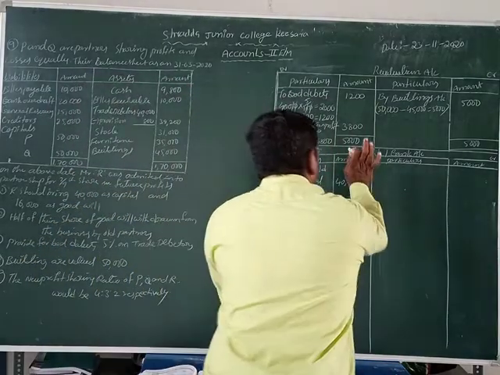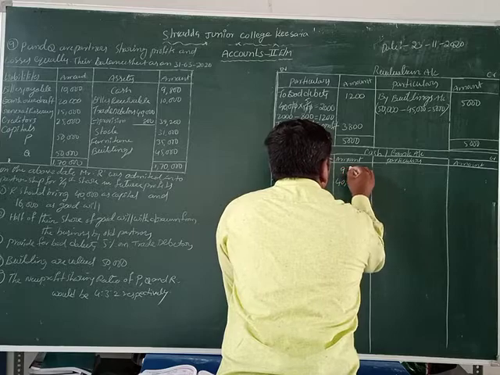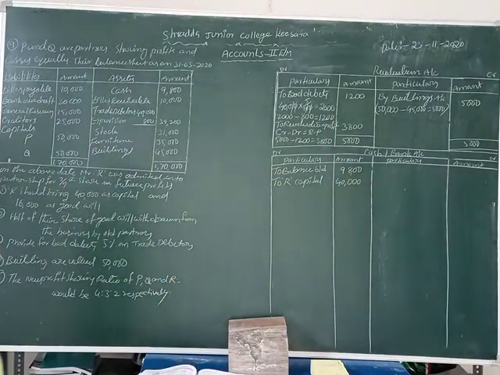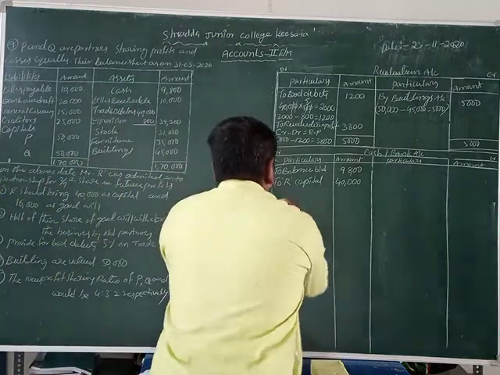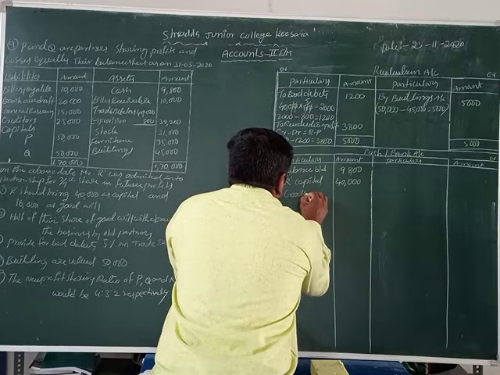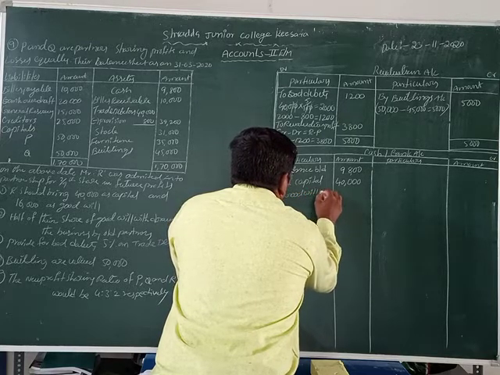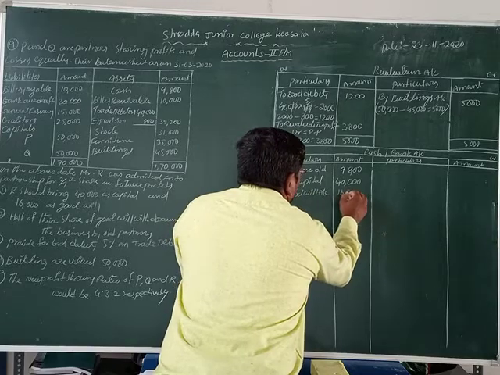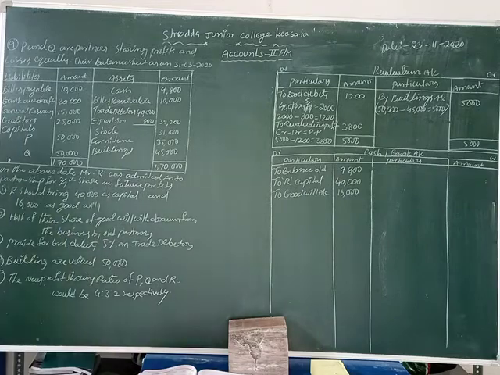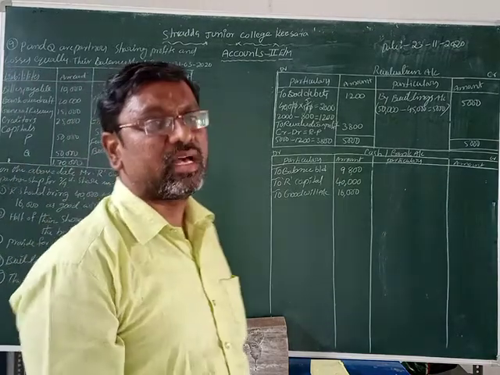Okay. Now R capital is 40,000. Now what is the goodwill amount? 16,000. That we can also take to goodwill account. What is the goodwill value? 16,000 rupees is the goodwill value, isn't it? So this cash comes into the business.